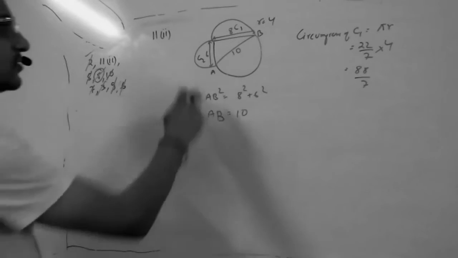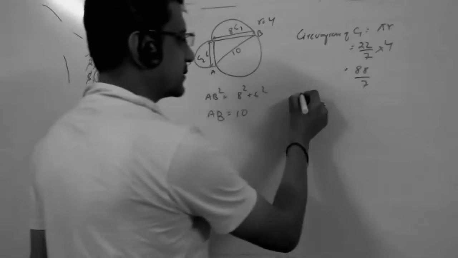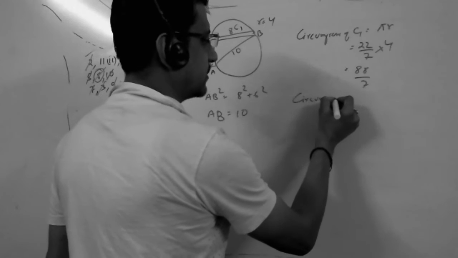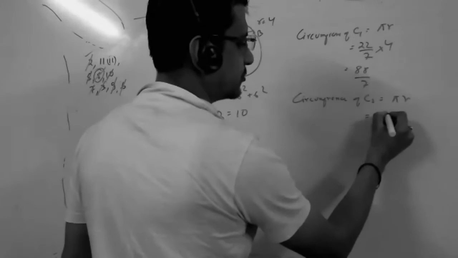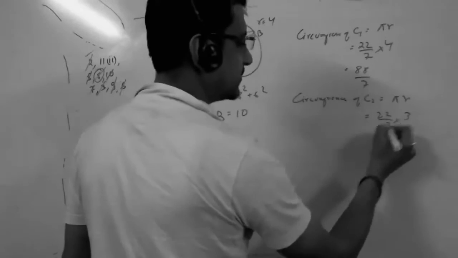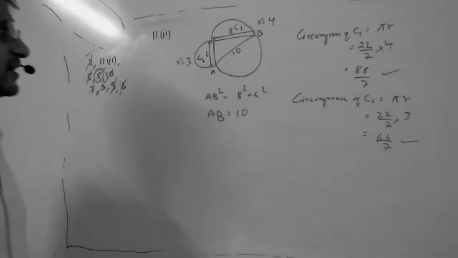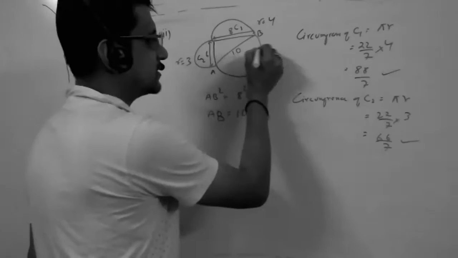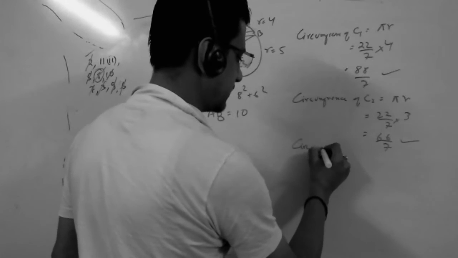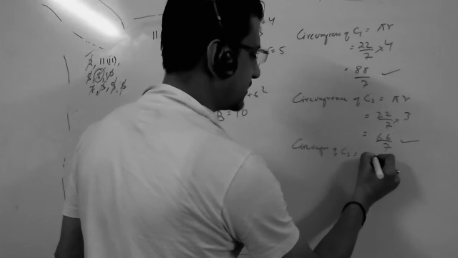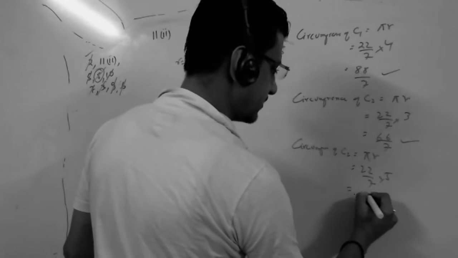Yes, sir. Now similarly, this radius is 3. So circumference of C2 will be pi r, 22/7 into 3, so 66/7. Correct? Radius of this is 5. So this is C3. Circumference of C3 will be pi r, 22/7 into 5, 110/7.